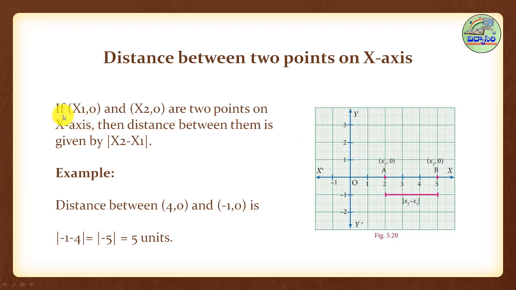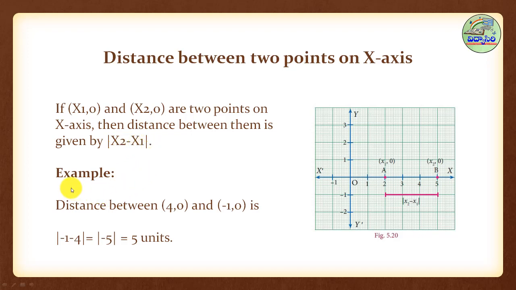See, if x1, comma 0 and x2, comma 0 are 2 points on the x-axis, then the distance between these 2 points is given by the formula modulus of x2 minus x1, the difference of the 2 x coordinates.